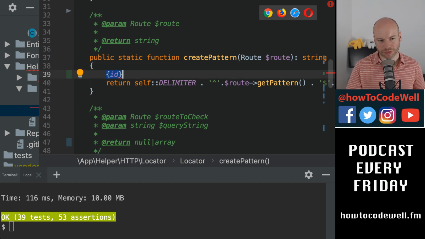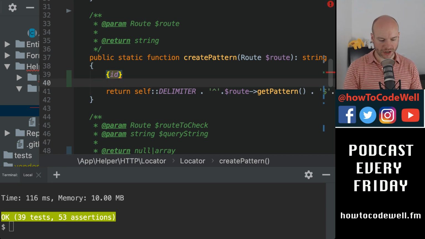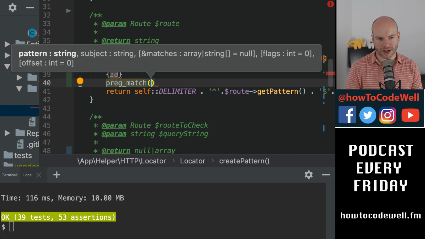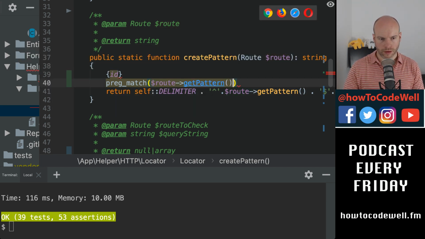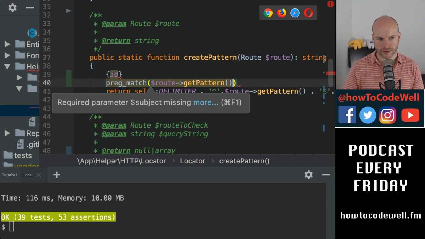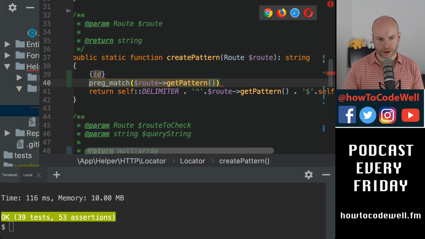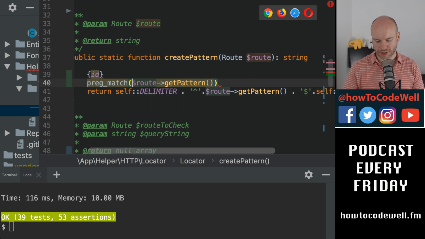So it starts with, well, it would be this, wouldn't it? I'm just going to hammer some code out. So it would be something like preg match, where the subject is the actual pattern, like that, with obviously the delimiters.